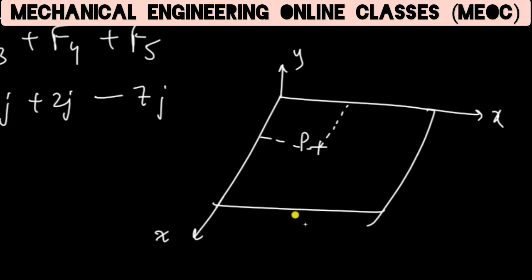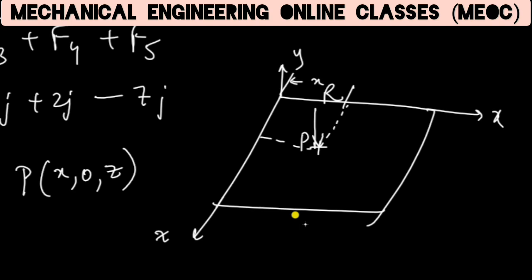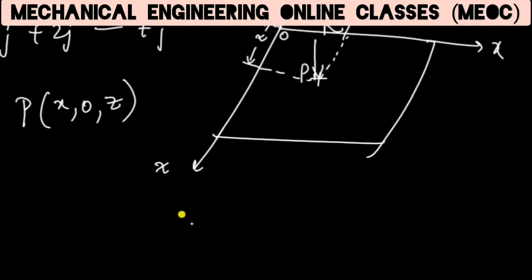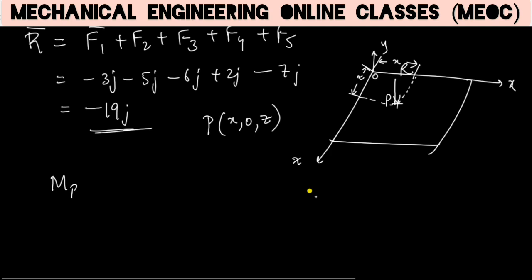So let the coordinates of the point through which R is passing be x, y is 0, and z coordinate may be z. Suppose this is the x and this is the z. This is origin. So the moment of the resultant can be found as r cross the resultant force. This r is the position vector of P with respect to origin.